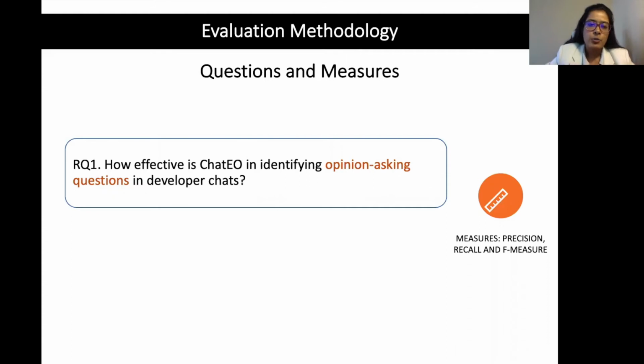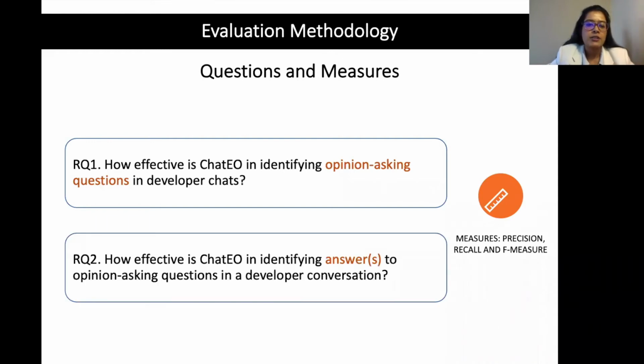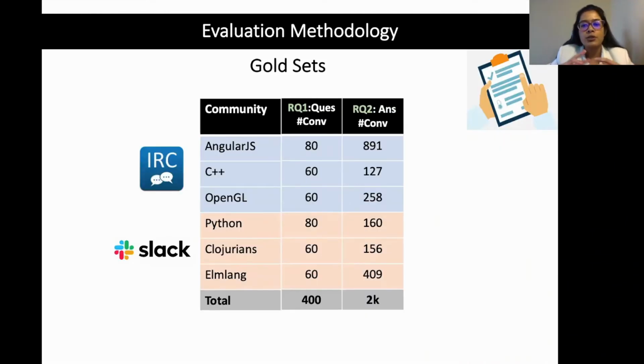We divide it in two parts. The first part focuses on evaluating the automatic opinion-asking question identification, while the next research question is on evaluating the answer extraction module. We used conversations from two different developer chat platforms called Slack and IRC, and we used 6 different types of programming communities. The human-annotated data set for the question identification consists of 400 conversations across all these communities, and our answer extraction data set is a little bit larger and consists of 2,000 conversations from these communities.